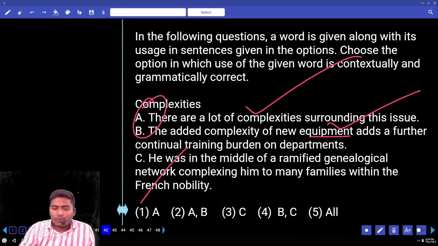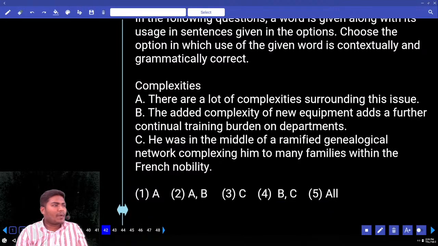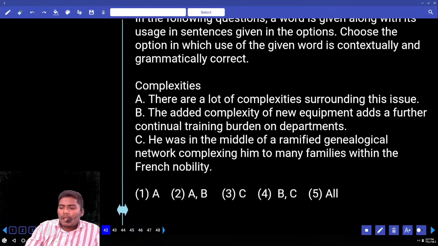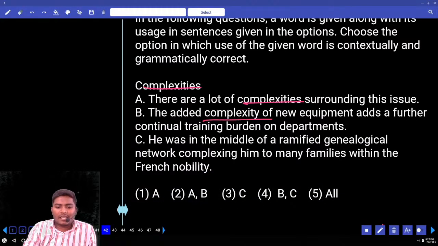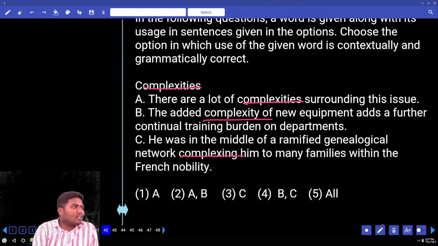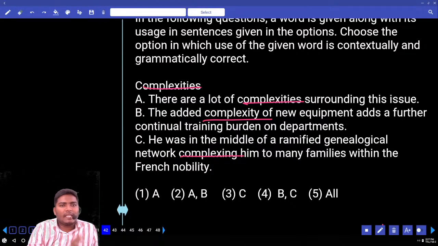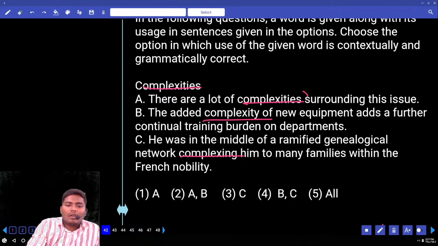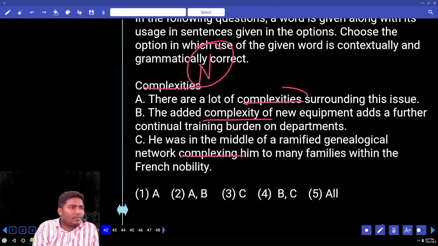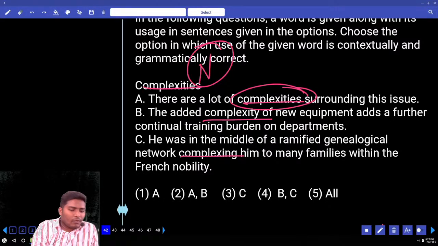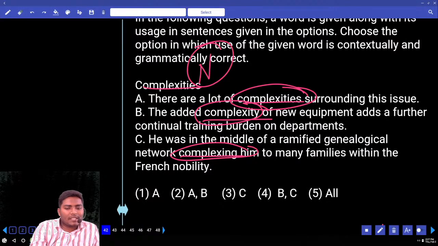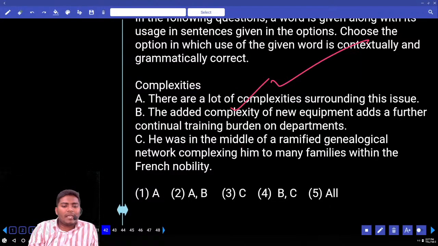Next, move to 42. Complexities. What is the part of speech? Noun form. Underline all the words here. Complexities, complexity, complexing. Now, in how many cases is complexity not used properly according to the parts of speech? Complexities is nothing but noun form, right? Here also it is noun form. Complexity, noun form. Now, look at this. Complexing. What is complexing? ING form. That can be used as V4. It is not a noun. So you can use both A, B or A and B.